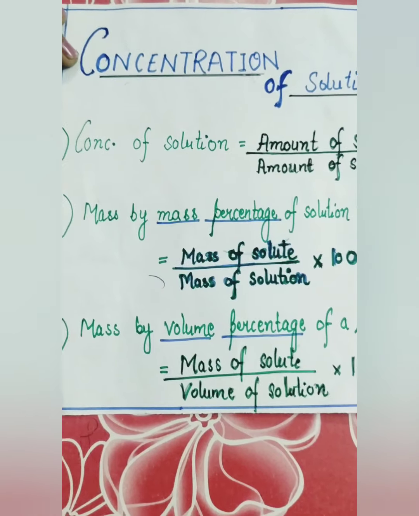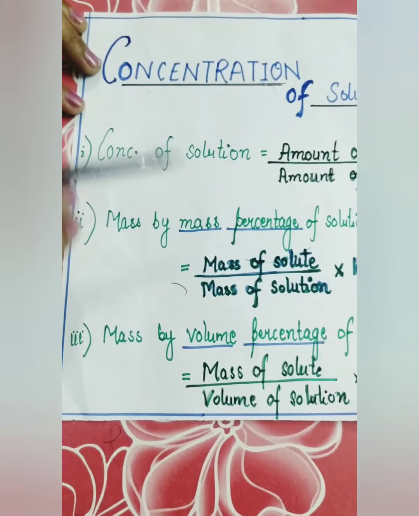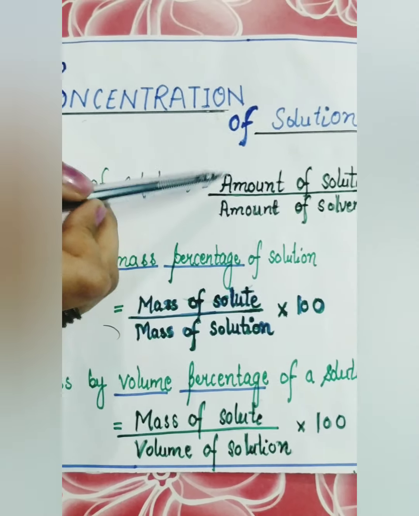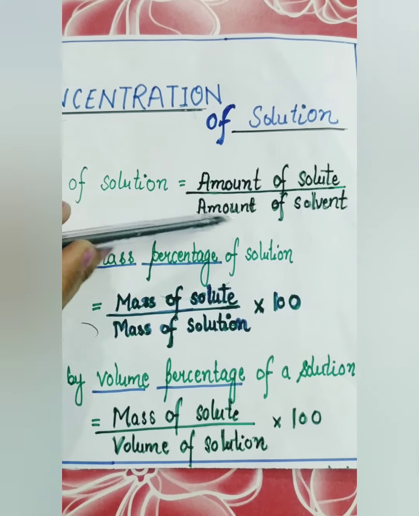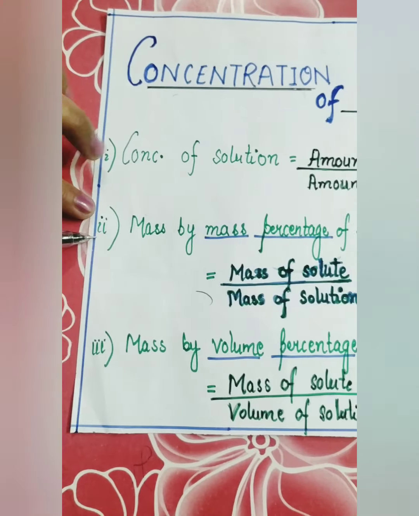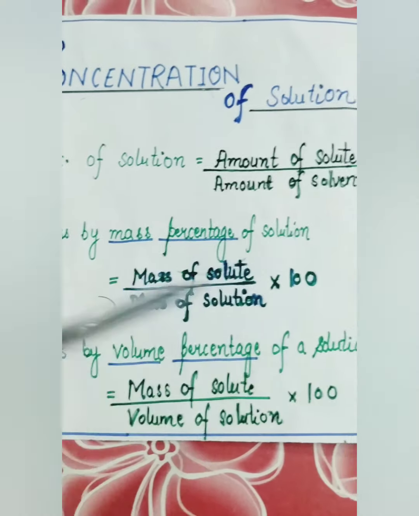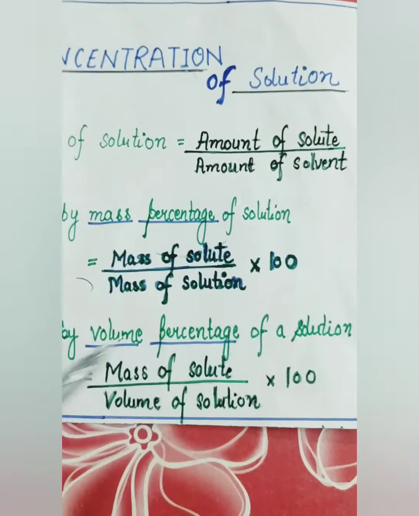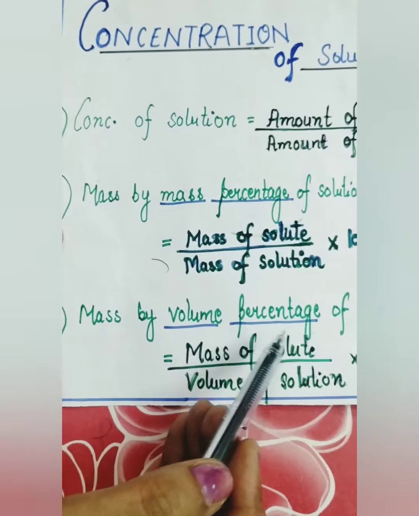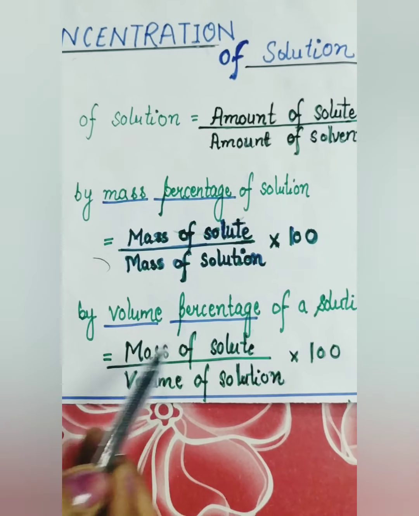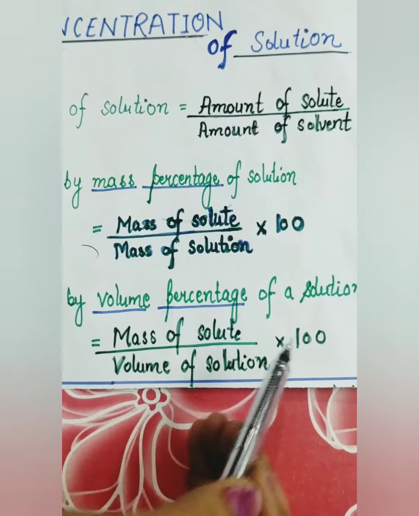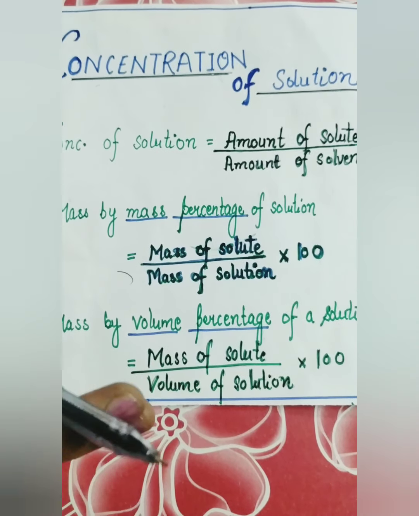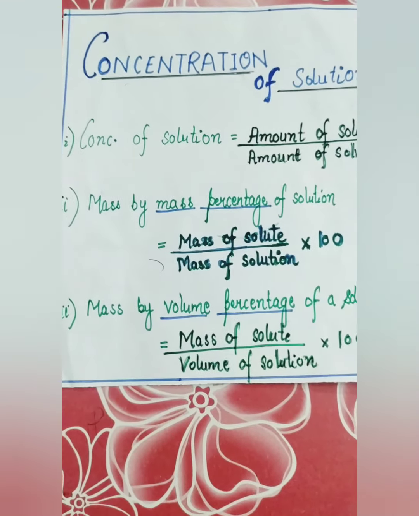So here are some formulas to calculate the concentration of the solution. The first formula is: concentration of solution is equal to amount of the solute divided by amount of the solvent. Second one is mass by mass percentage of the solution, which is equal to the mass of solute upon mass of solution into 100. The third one is mass by volume percentage of the solution, which is equal to mass of the solute upon volume of the solution into 100. So by putting in the values, we can calculate the concentration of the solution.